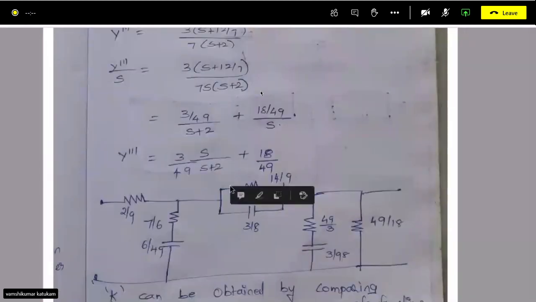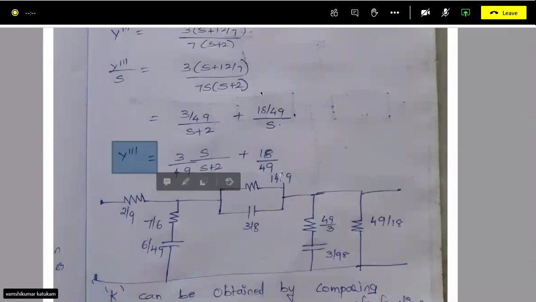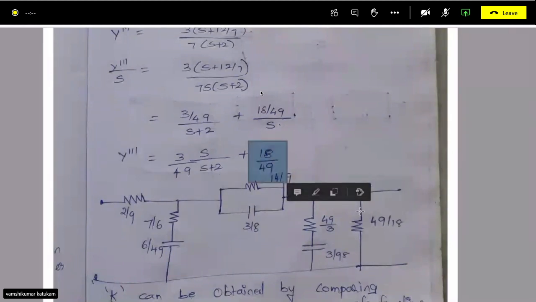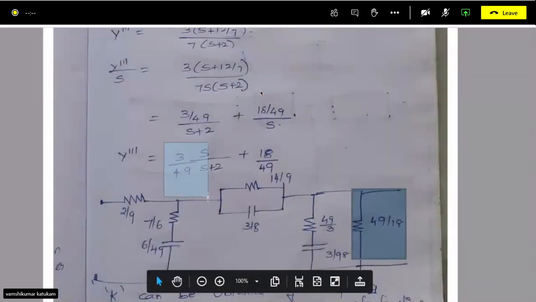This will be your RC shunt. Find out the values of R and C, and this is a constant. It is admittance, 18 by 49, so as an impedance it is 49 by 18, whereas from here you will get the RC shunt.